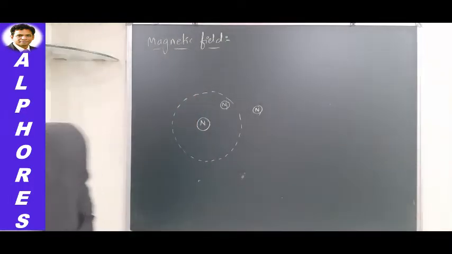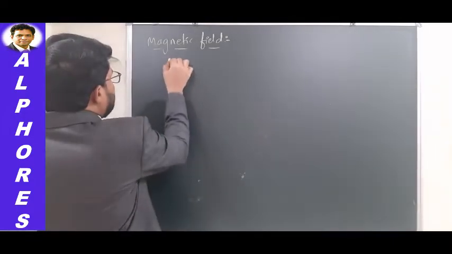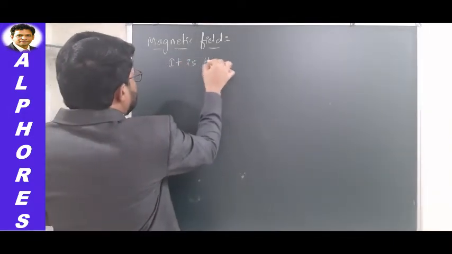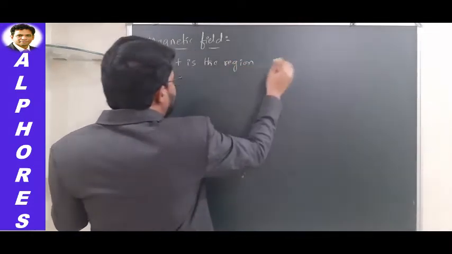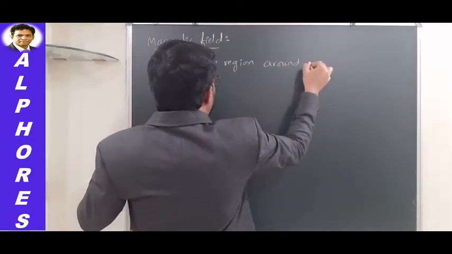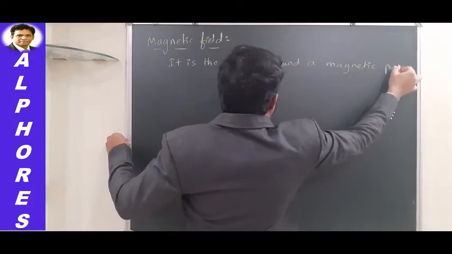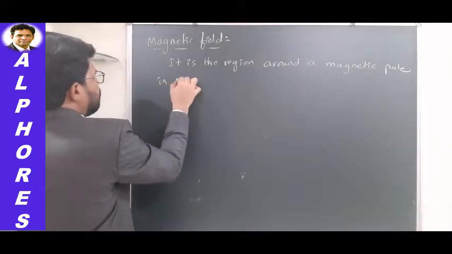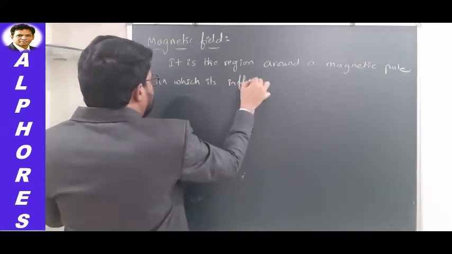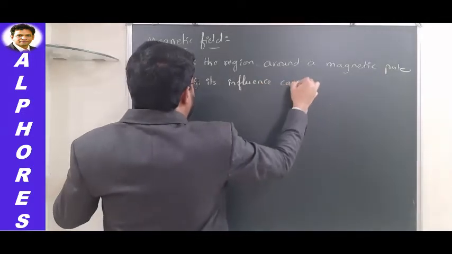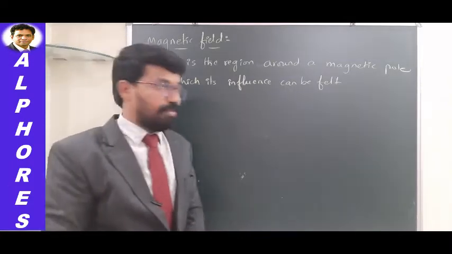Let me write it clearly. So what is magnetic field? It is the region around a magnetic pole in which its influence can be felt. So that region is called the magnetic field.